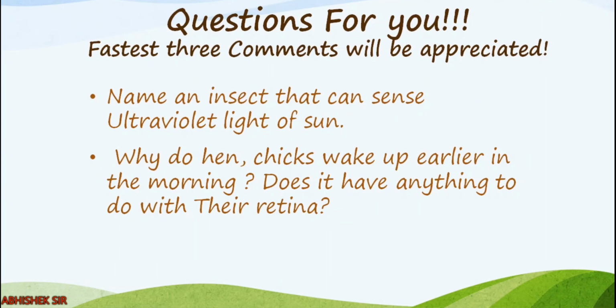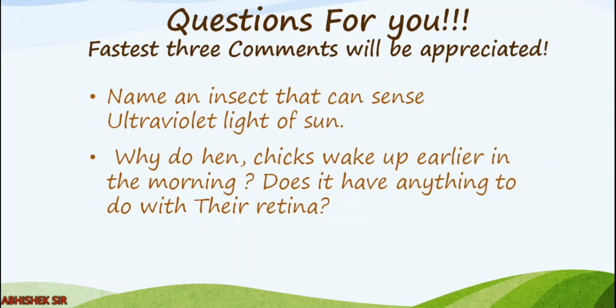Now at the end of this video, we have some questions for you. Name an insect that can sense ultraviolet light of the sun. Humans cannot sense ultraviolet light, it is outside our range, but there are some insects that can sense it, right? And the next question is, why do hens or chicks wake up earlier in the morning?